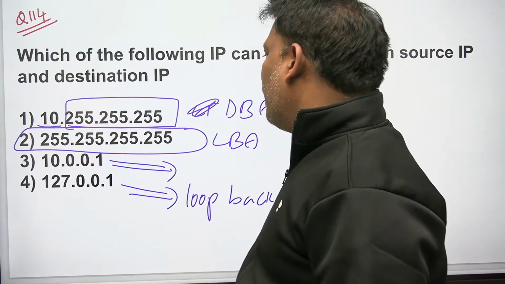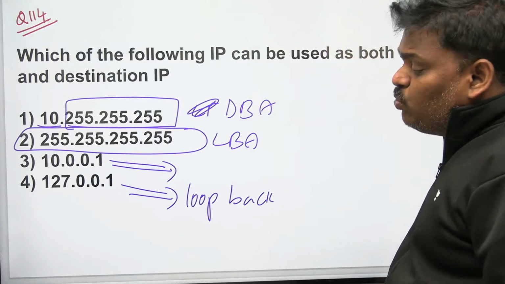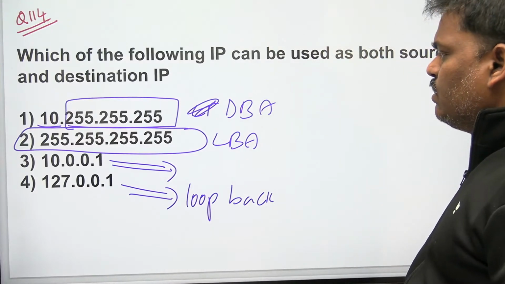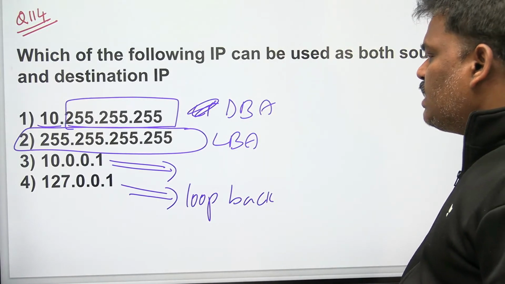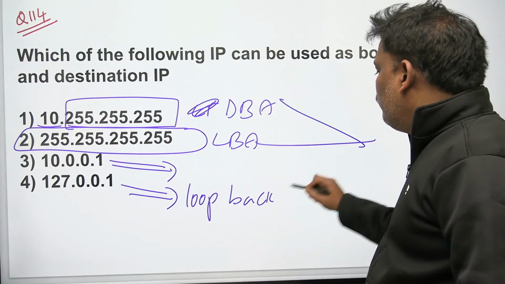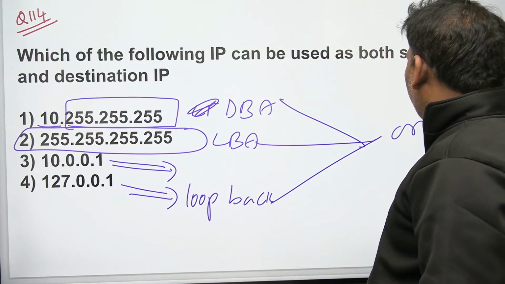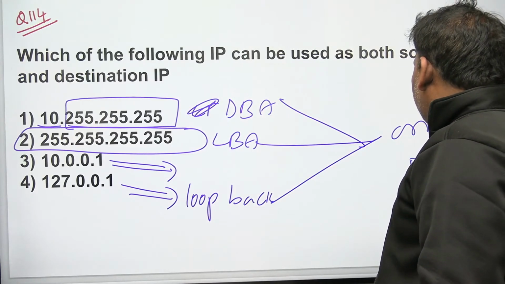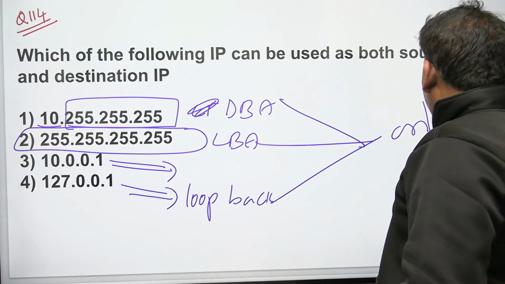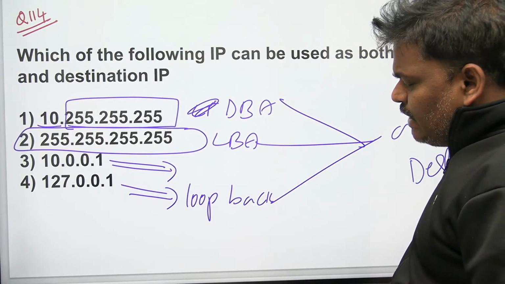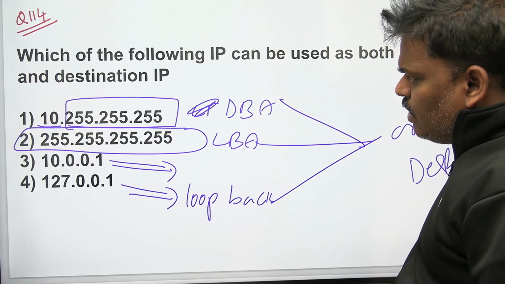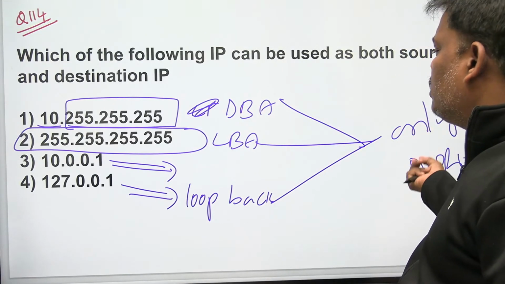This is going to be loopback address. Loopback address will be used as destination address. DBA will be used as destination address. LBA will be used as destination address. Remember, these all will be used only as destination addresses. They are special, used for a special purpose, that is, for receiver address only, destination address only.